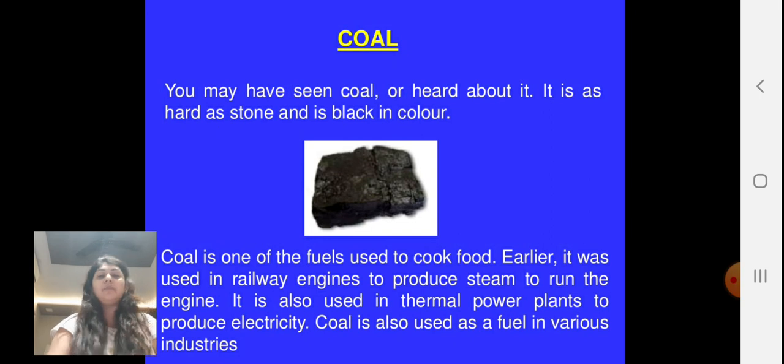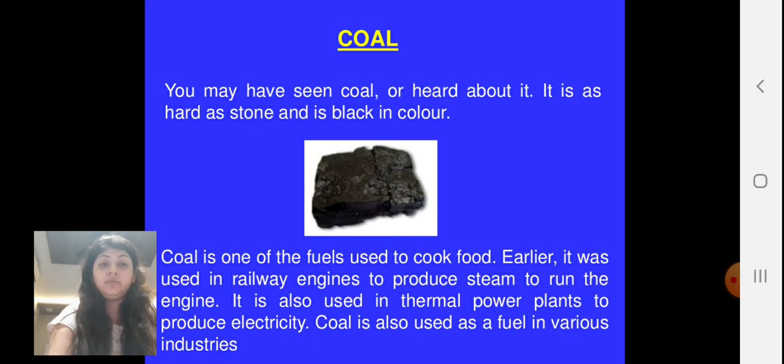Now let's talk about a very important fossil fuel, that's coal. It is also called black gold because of its importance. You may have seen coal or even heard about it. It is as hard as stone and it is black in color. Coal is one of the fuels used to cook in earlier times.